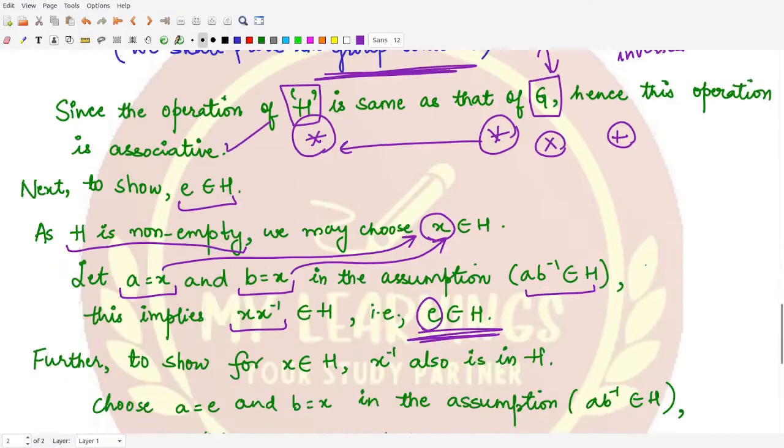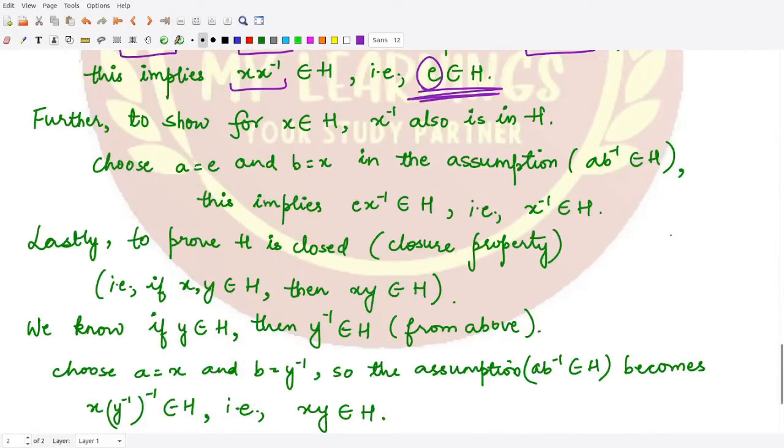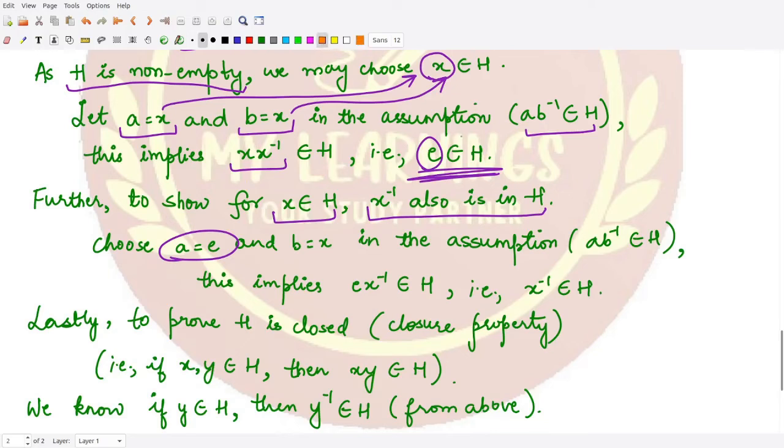Now let's see about the inverses. To show that the inverse exists, we take some element X from H, and we will show that X inverse is also present in H. For that, we select A as the identity, because previously we proved that E is a member of H. So we may select A as E and B as X. Both are members of H, so AB inverse is also a member of H. That means E into X inverse is a member of H. And what is E into X inverse?